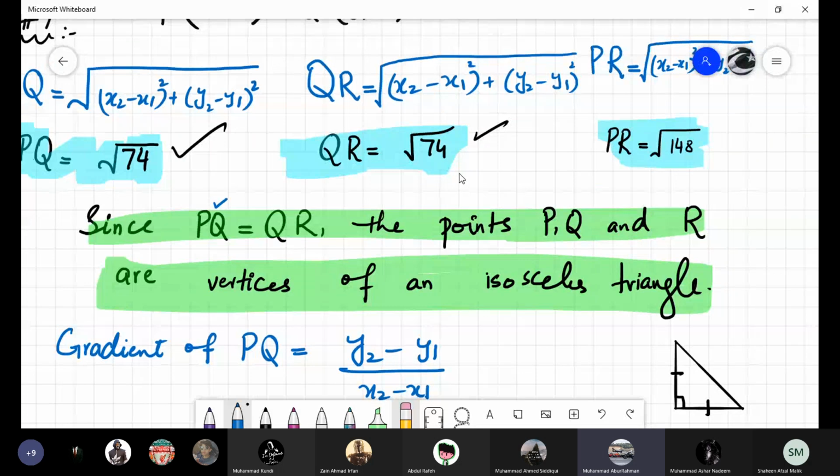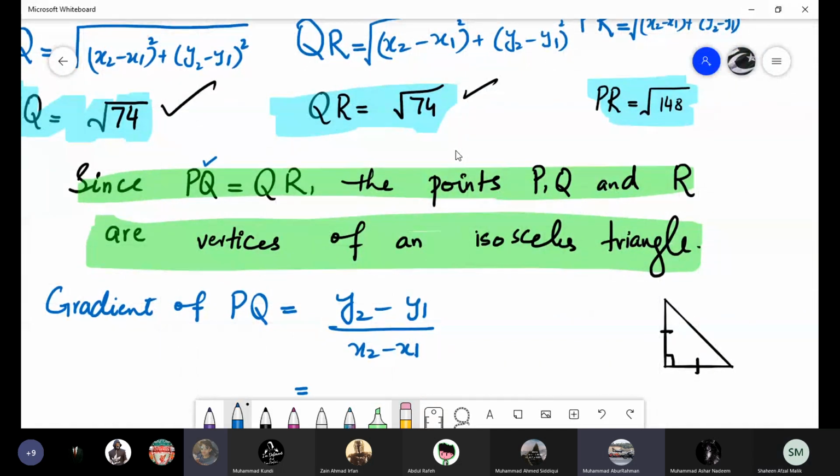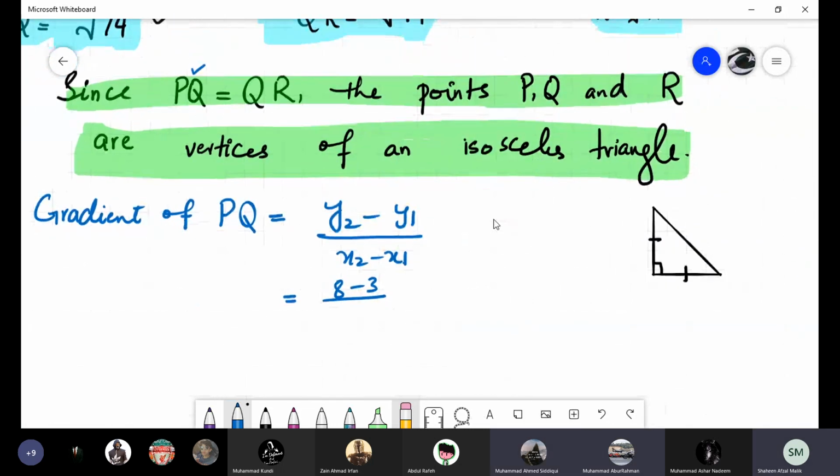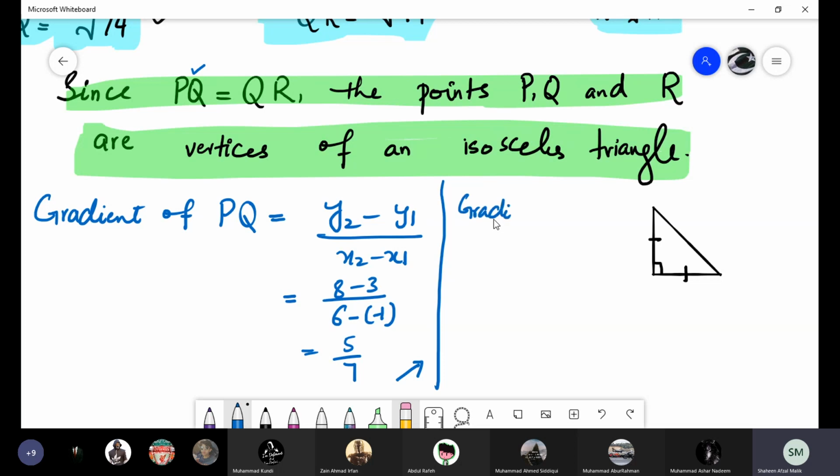PQ. 8 minus 3 over 6 minus minus 1. So 8 minus 3 is 5, and 6 plus 1 is 7. So 5 over 7. Very good. And here I am solving the gradient of the second line, that is gradient of QR. The same formula, y2 minus y1 over x2 minus x1. Substitute the values. 1 minus 8 over 11 minus 6.